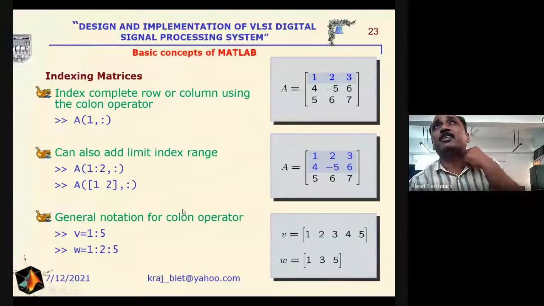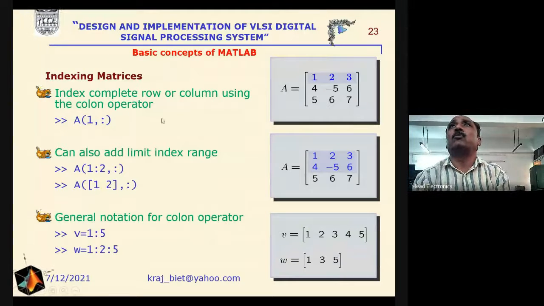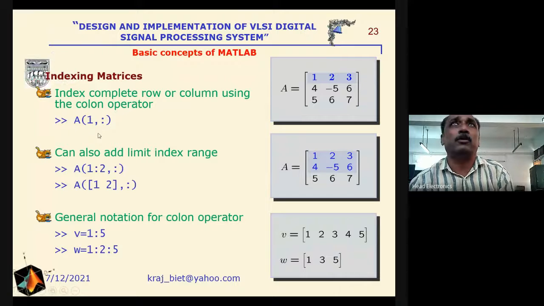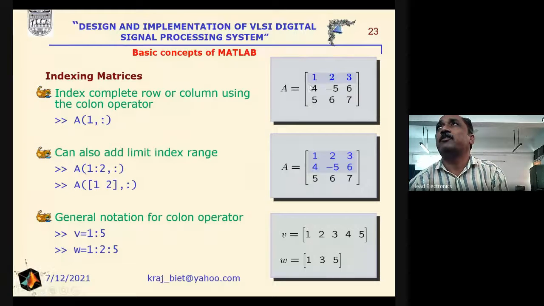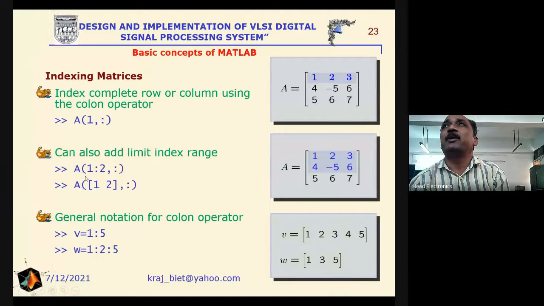If we are interested in indexing a particular row, all the elements of a particular row, then for the first row we write A(1,:), and we will select this one here. Similarly, if we are interested in two rows, first and second, we will enter this one.